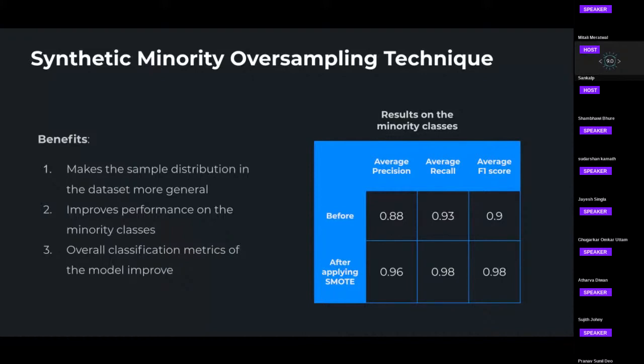Yes, we applied the SMOTE algorithm only on the minority classes. But which implementation did you use? From the imbalanced-learn Python package. Okay. Yeah, that actually uses the k-nearest-neighbors type of algorithm to upsample.